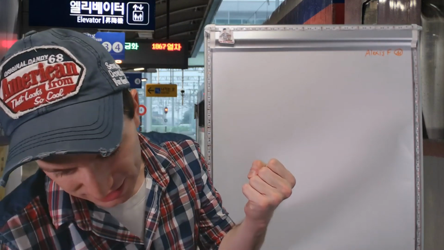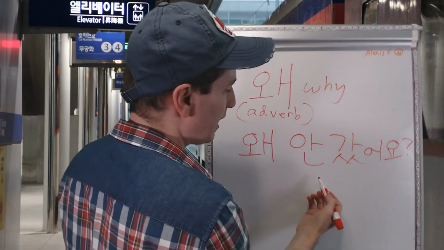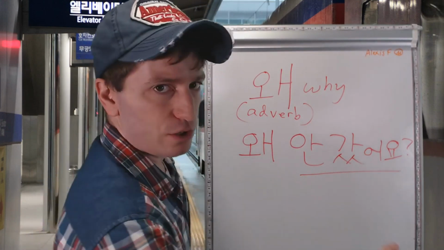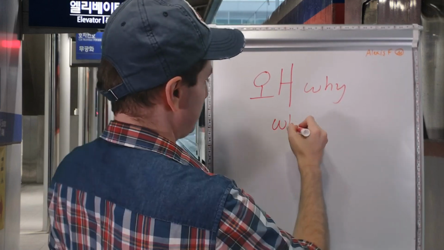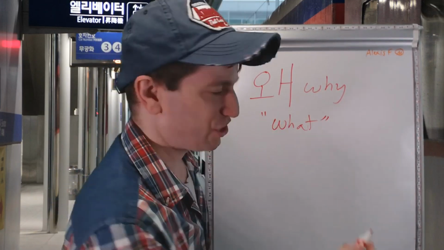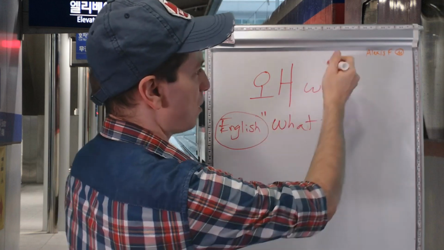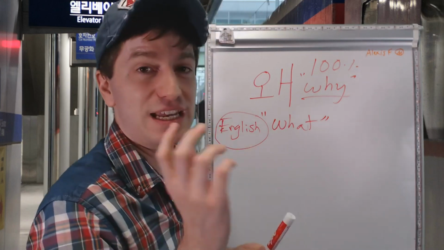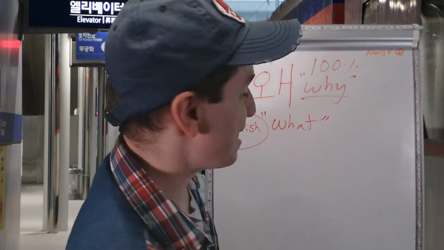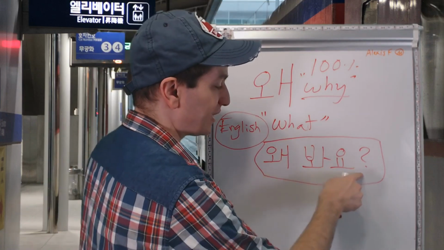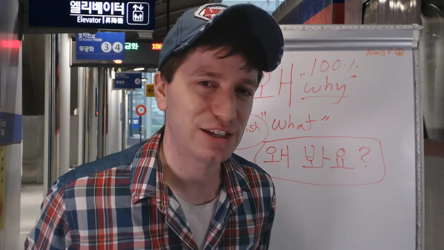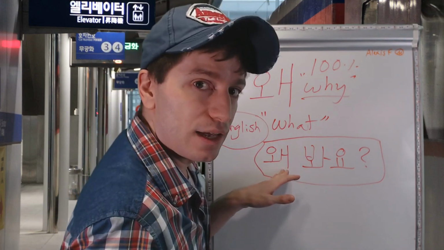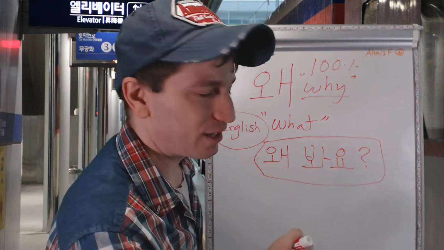Why? And that is 왜. 왜 안 갔어요? Why didn't you go? Why did you not go? 왜 can also mean one more thing. It can also mean what. As in English, the literal meaning of 왜 is 100% why. For example, if a Korean just says 왜, it can mean why, or it could mean what. I mean, 왜 봐요? Why are you looking? If someone's staring at us for a long time and you look over at them, you're like, what? In Korean, they directly say 왜? 왜요? Why are you looking at me? 저를 왜 봐요?